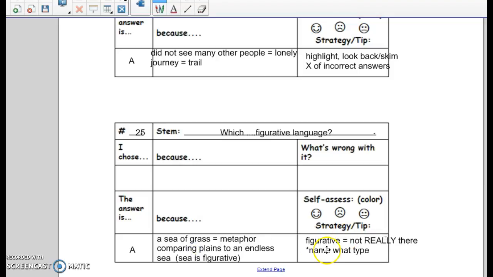So again, for our strategy, figurative means it's not really there. Look through your choices and say, is there anything figurative there? There really is no sea. That's figurative. And you should be able to tell me it is a metaphor. Name what type. All right, that is it for number 25.